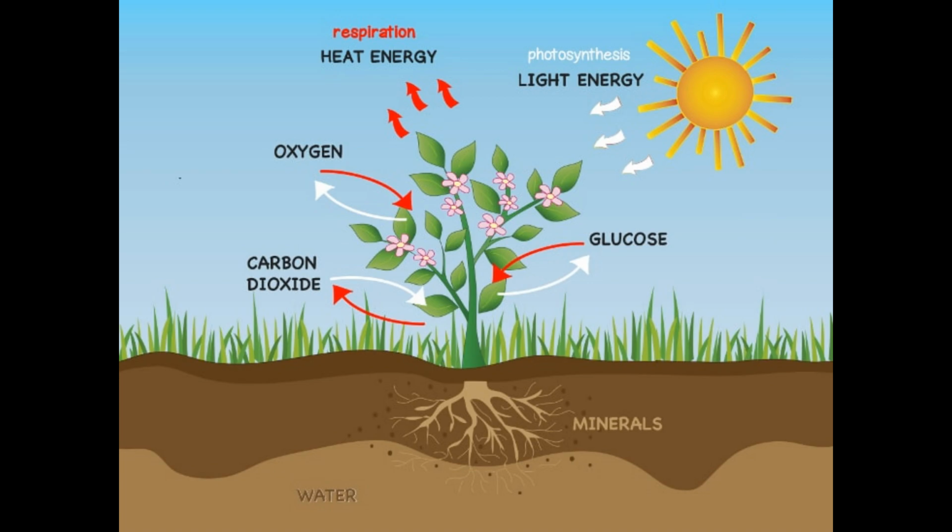In plants, specialized organs are not there for the exchange of gases like carbon dioxide and oxygen, whereas animals have specialized organs which carry out this gaseous exchange. In plants, the gaseous exchange takes place through stomata, which are present in leaves, and lenticels, which are present on stems and fruits.